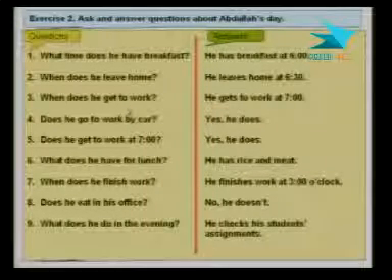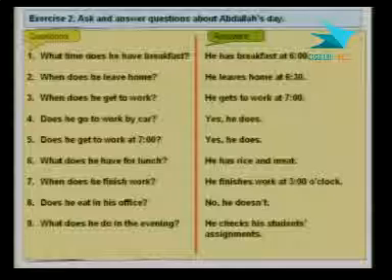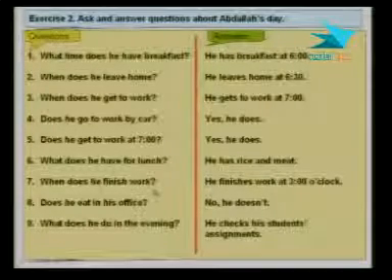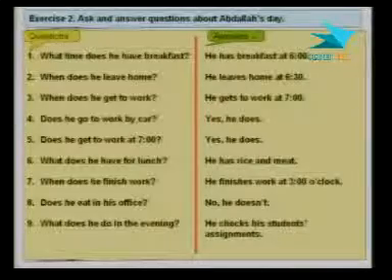Okay, I hope again that this section was very helpful. And with that, of course, we come to the end of it. So in the next session, which is the 29th session, we'll do more of the simple present tense.